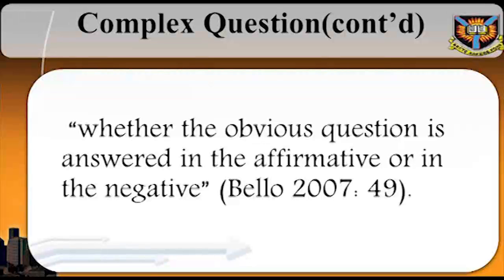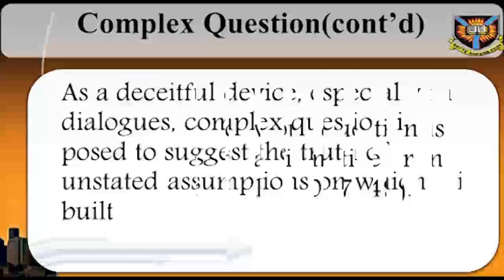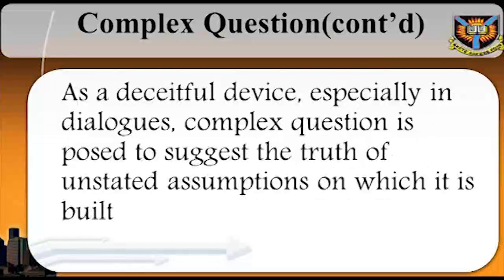Most times, complex question is couched so rhetorically that the speaker seeks no genuine answer. As a deceitful device, especially in dialogues, complex question is posed to suggest the truth of unstated assumptions on which it is built. Now, let us take the following examples offered by Bello, 2007, pages 49 to 50.